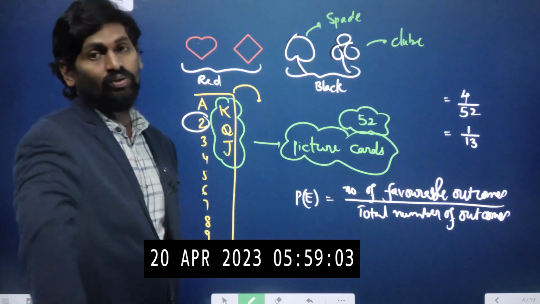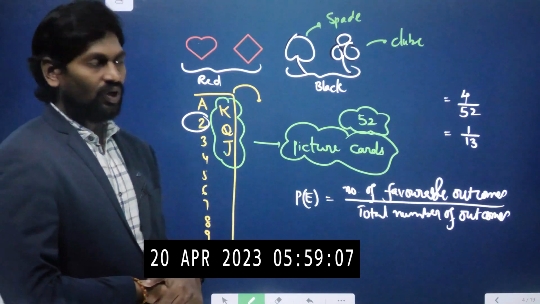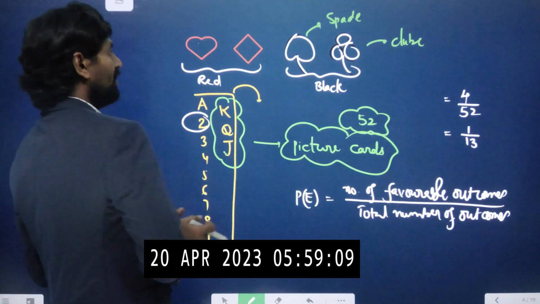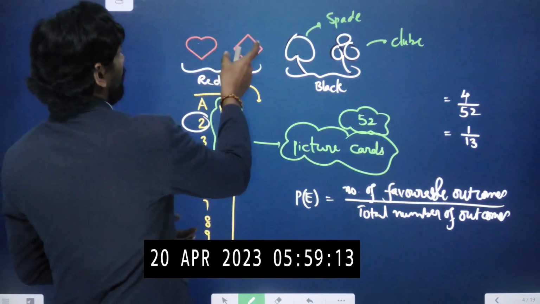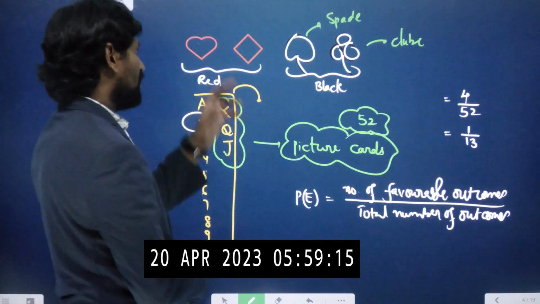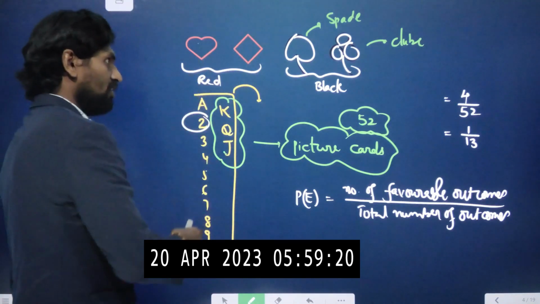So what is the probability of getting a red color card? What are the red color cards here? There are 2 different types of sets that are red, that means diamonds and hearts. Diamonds and hearts both are red in color. Diamonds, how many? 13. Hearts also 13.